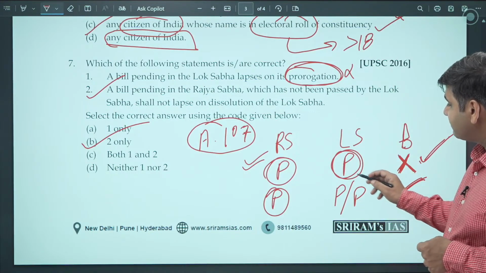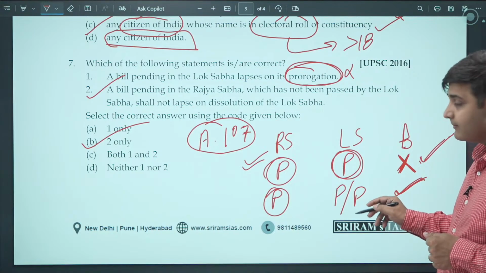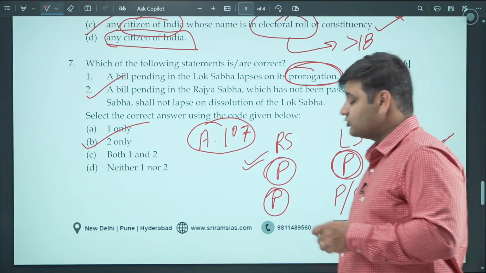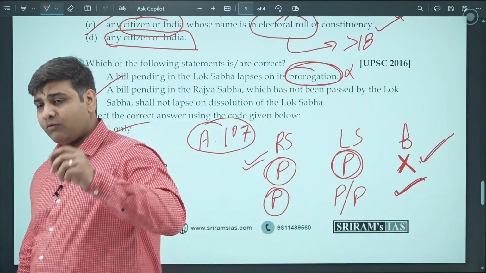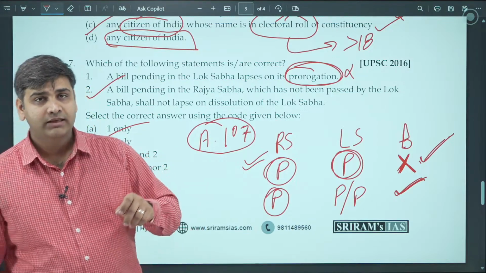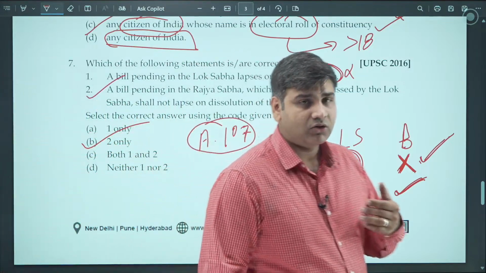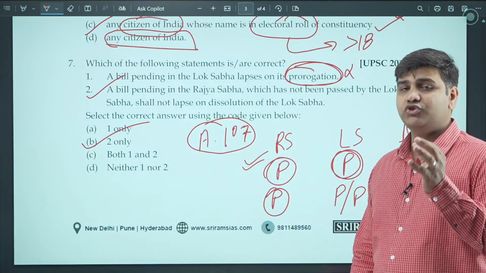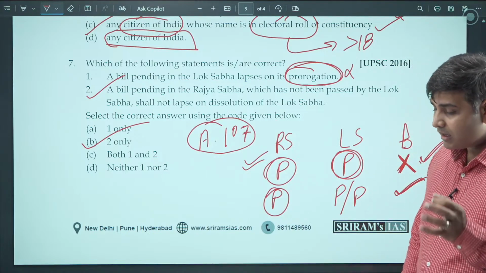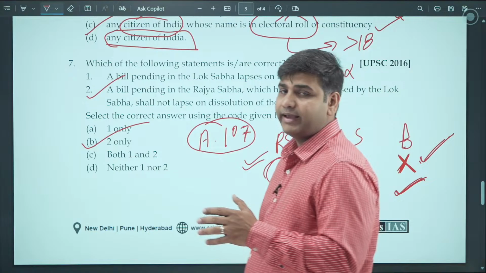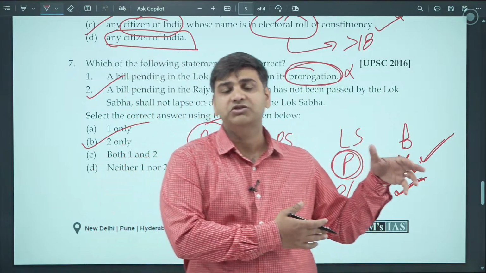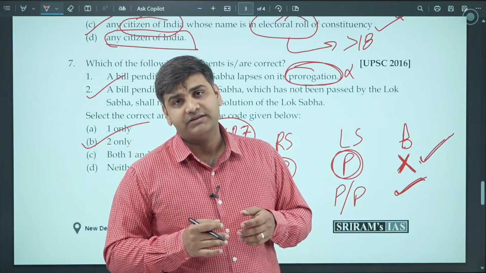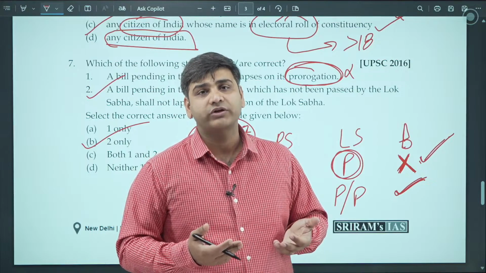A bill which is either passed by the Lok Sabha or pending in the Lok Sabha and also pending in the Rajya Sabha, this gets dissolved. So the basic idea here is, when a new Lok Sabha is going to come, the new Lok Sabha is going to consider the bill all over again. Okay, that is the important thing which you should remember. Once the House is dissolved, then it is not the say of the previous House which should be taken into consideration if the bill has not been assented by the President. It is the new House which is going to take over.